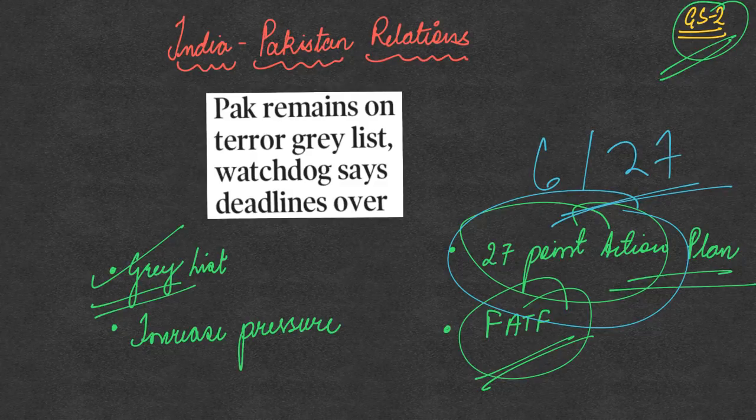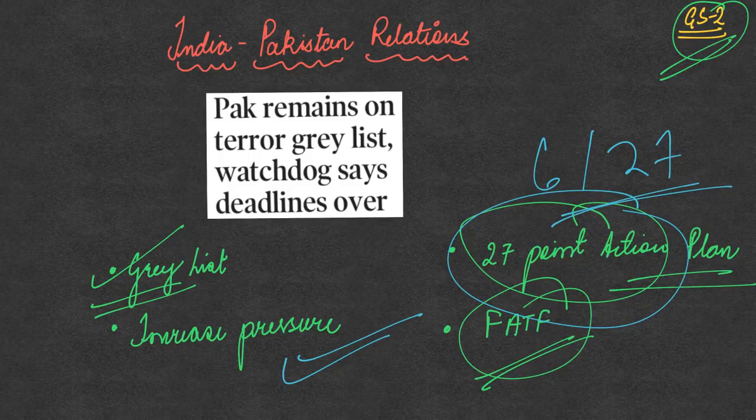Pakistan will have to freeze all the accounts and assets of people and organizations involved in terror activities, and the law enforcement agencies of Pakistan will also have to ensure that the people involved in terrorist activities are prosecuted and given exemplary punishment. All of these things will have to be ensured by Pakistan. This is good for India to bring about international pressure on Pakistan to act against terrorism.